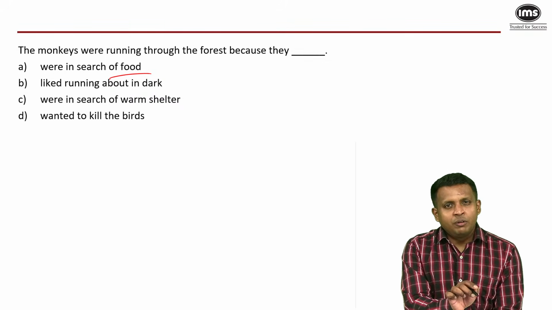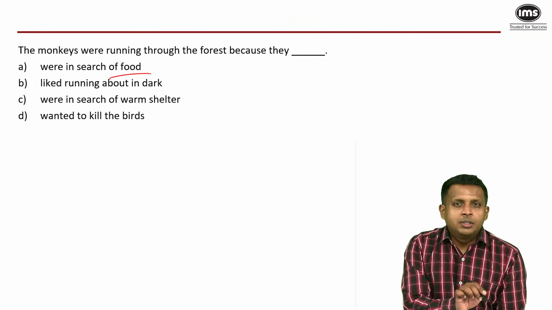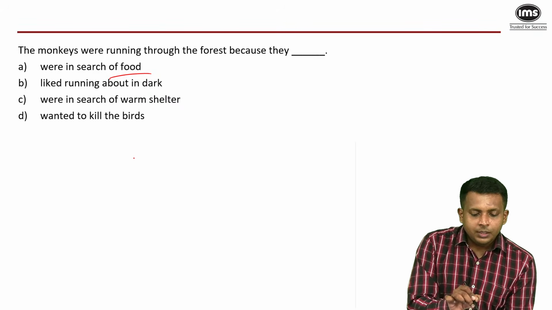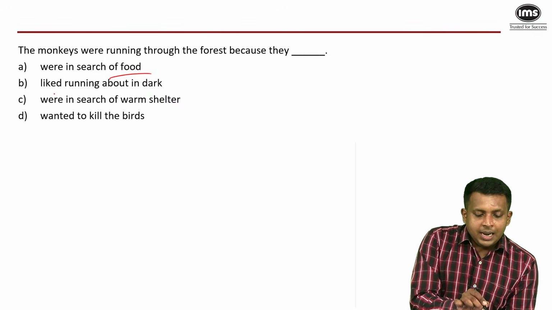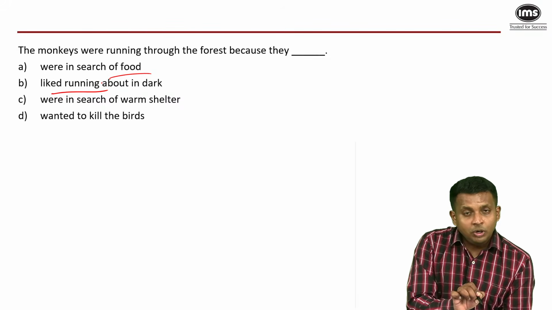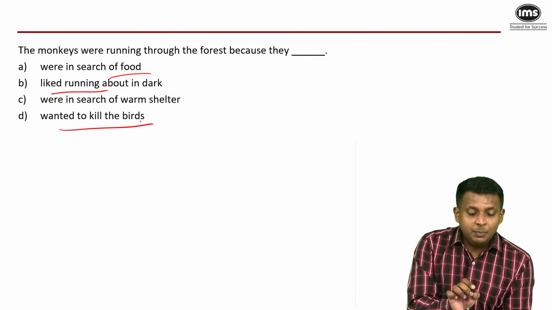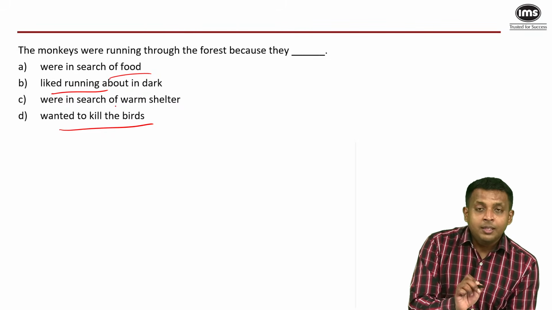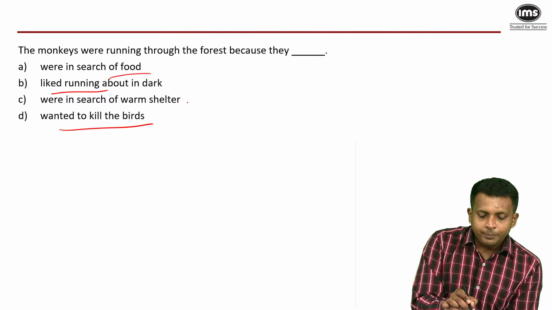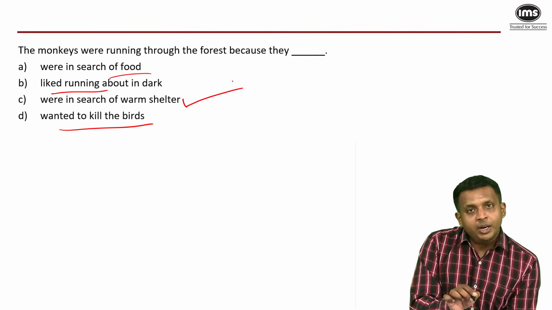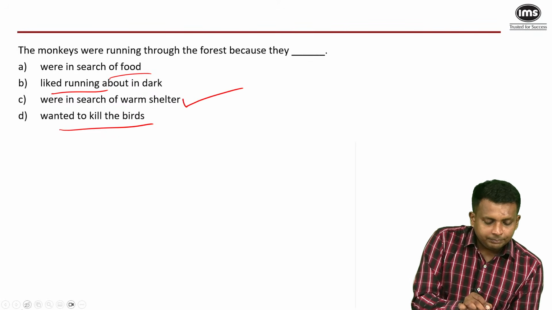It's not that they were looking for fruits on trees or something else that they could eat. Liked running, not mentioned anywhere. Wanted to kill the bird specifically, no. The monkeys were angry at this one bird who tried to help them when they did not ask for any help. But because the night was cold and stormy, they wanted warm shelter. So the answer is C.